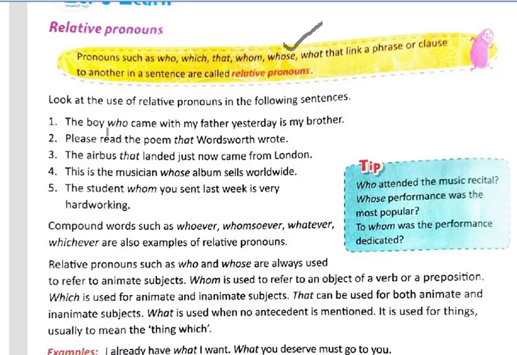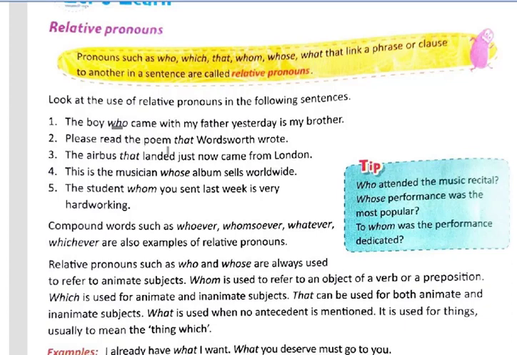See the first example: the boy who came with my father yesterday is my brother. There is a pronoun, who, and which word does it talk about? It talks about boy. So who is a relative pronoun.